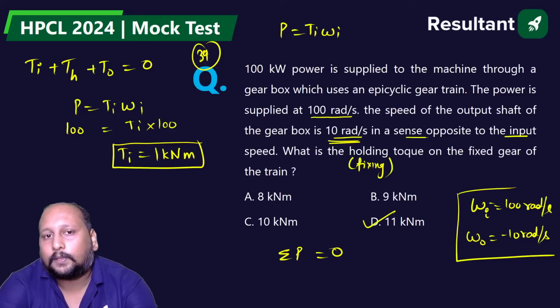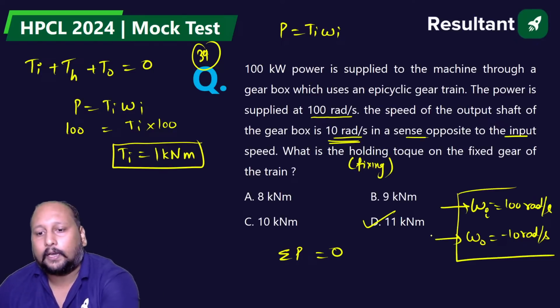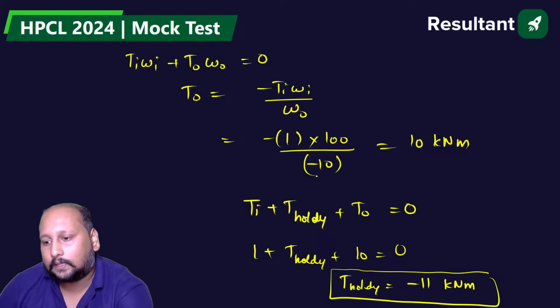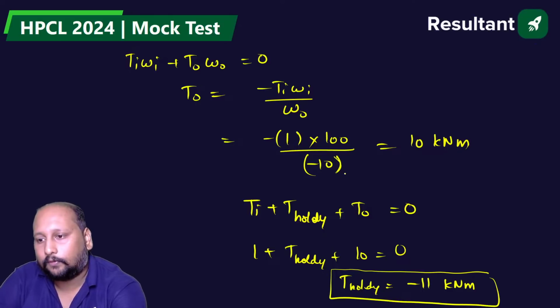Opposite sign, I have already taken the opposite sign. I have taken omega I and omega O as opposite sign. This is 100, this is minus 100, minus 10. We have taken this as minus 10. Why? Yes, I have taken this as minus 10. Good afternoon.